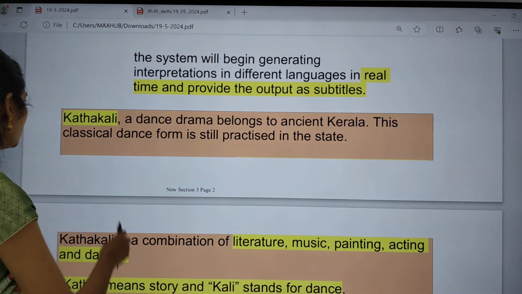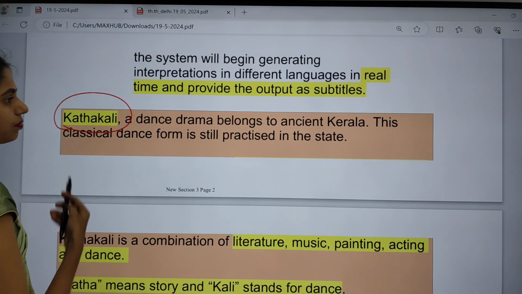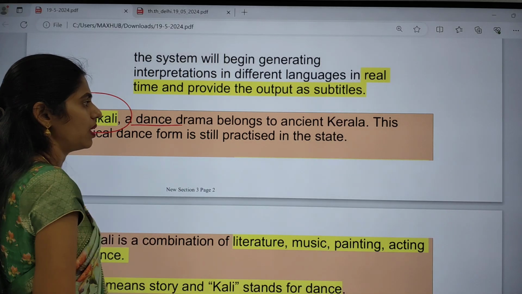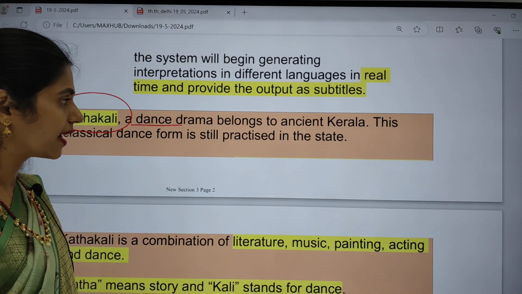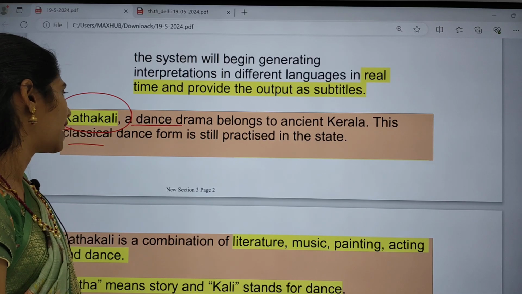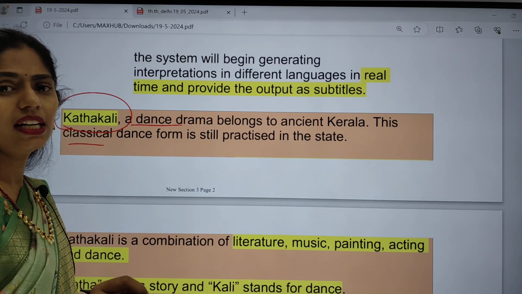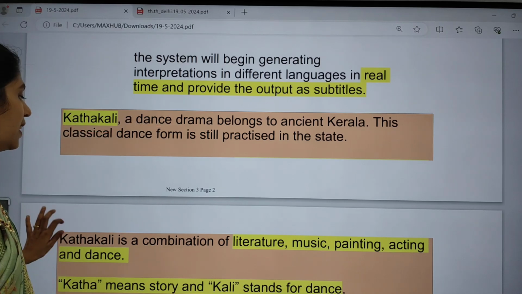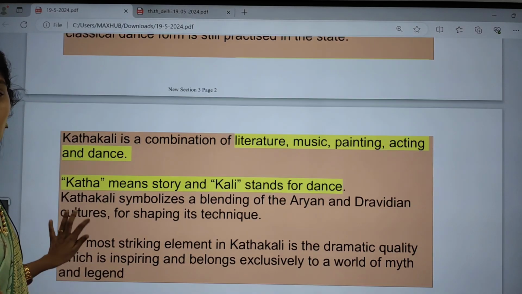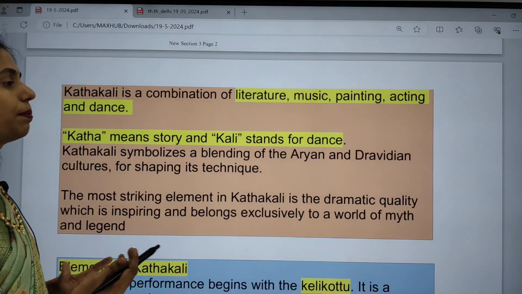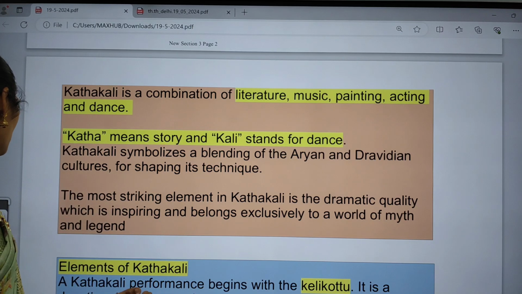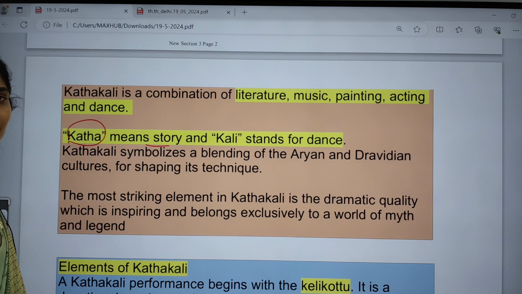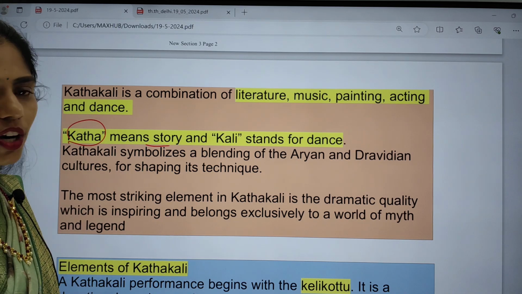And if you see some facts regarding Kathakali, it is one of the dance dramas which belongs to the ancient Kerala region, and this is a classical dance form. Still now it is practiced in that state. Kathakali is a combination of literature, music, painting, acting and dance. Katha means story and Kali means dance. It is a story dance in short.